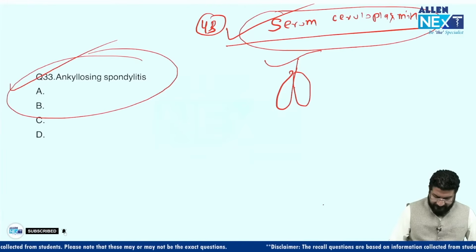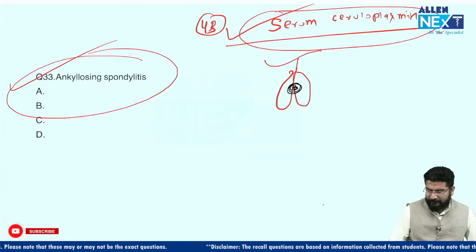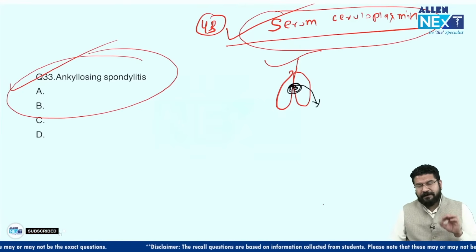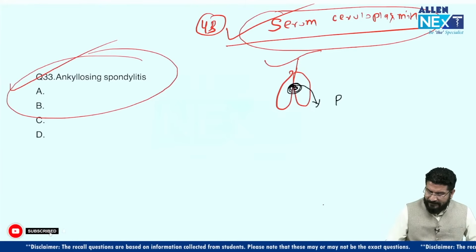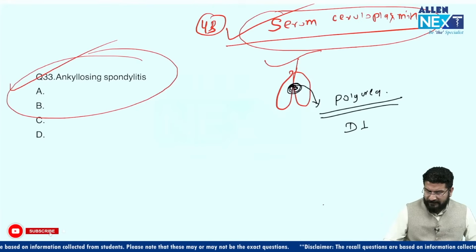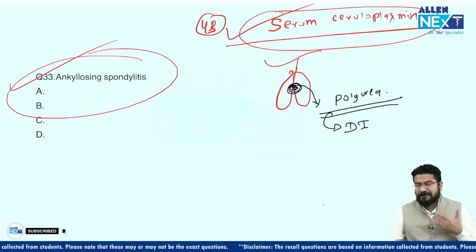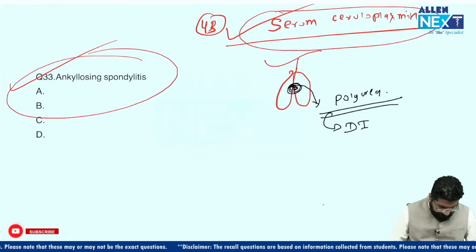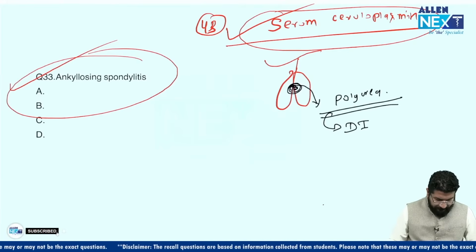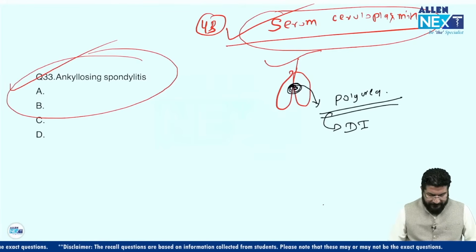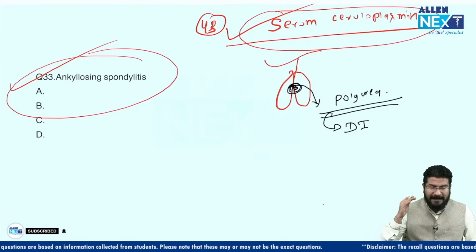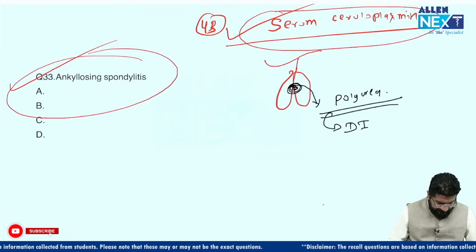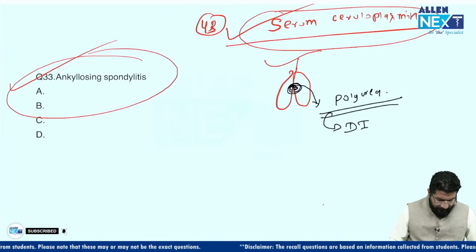So what is happening? You have removed the tumor in the pituitary, so ultimately you are creating some damage. Remember, neurosurgery itself is a complication, and now the patient is having polyuria. Polyuria means you have triggered something called diabetes insipidus. So it's a case of central diabetes insipidus, because there is damage to the hypothalamus-pituitary axis. So post-op there is polyuria.